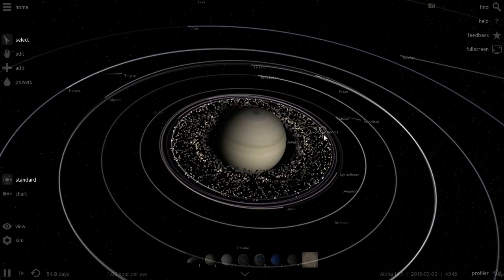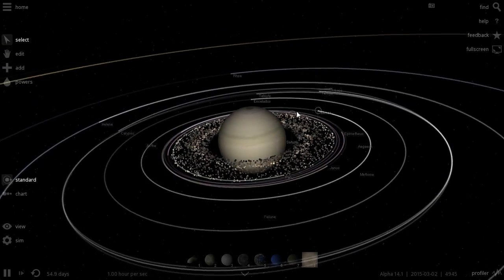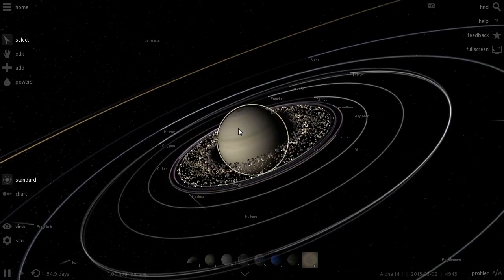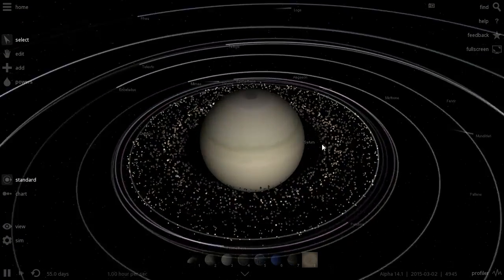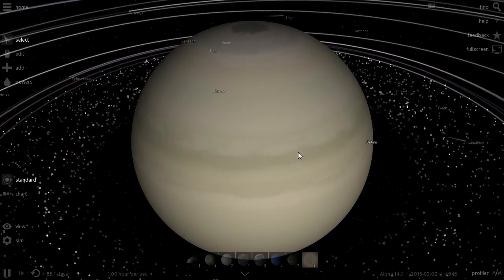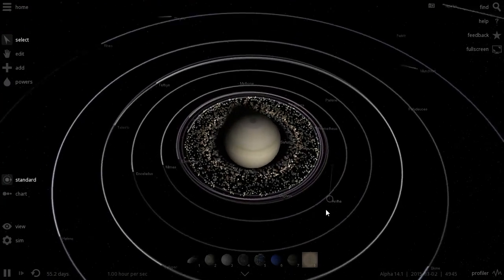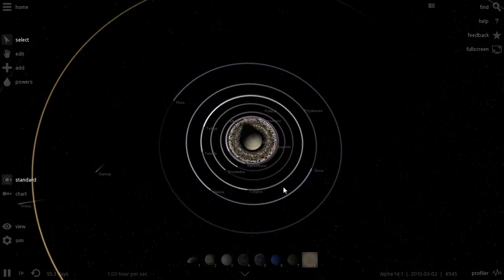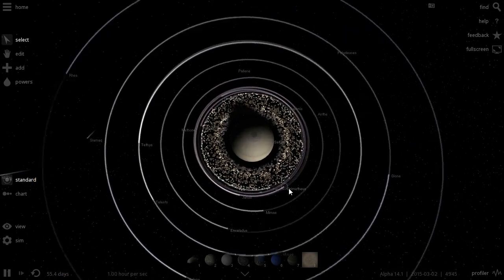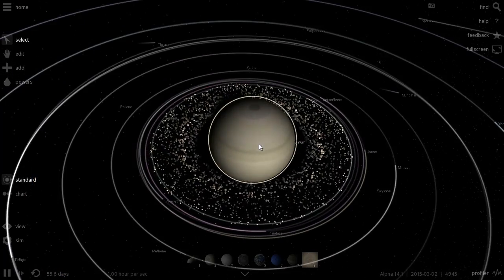In today's Universe Sandbox 2 video, we're going to be taking a look at Saturn and its moons, and we're going to terraform at least one of them. Before we do that though, let's actually talk about this beautiful gas giant and its rings and also its satellites, starting with the name of Saturn itself.